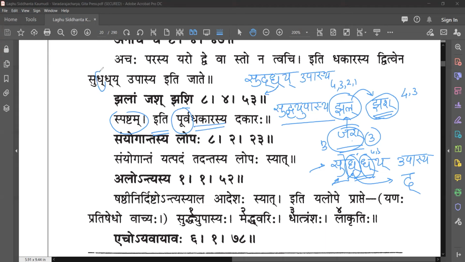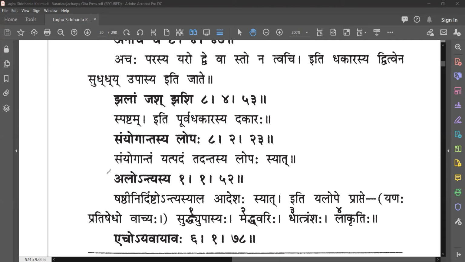Okay. Iti Purva Dakara. Which is a Purva Dakara? This is Purva Dakara. Iti Purva Dakarasya Dakaraha. Clear? So this Dakara has become Dakara now. Okay. Now we'll see there are two more rules which will tell something about this. What did we end up with? Su, Dha, Ya, Upasya. From this Jalam Jashasi, this Dakara is the Adesha. Yes, you end up like this.